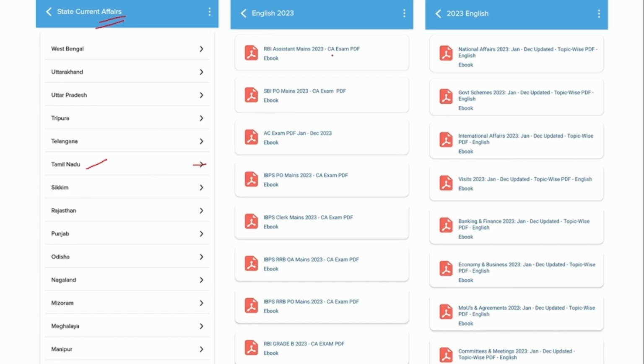Apart from that, we also provide PDFs from the exam perspective. Suppose you are preparing for RBI assistant mains, then this tab will contain 5 to 6 months of current affairs, which have a high probability of being asked in RBI assistant mains. Similarly, for SBI PO, RRB PO, clerk mains, all these are given under this section.